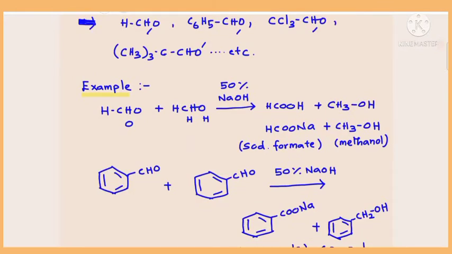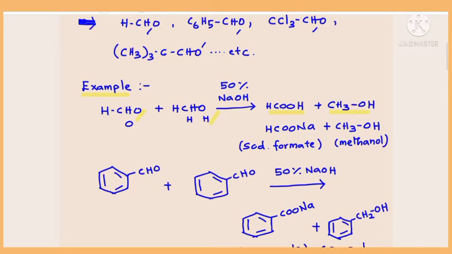I give an example with formaldehyde. Here two molecules of formaldehyde, HCHO and HCHO, in presence of 50% sodium hydroxide. In self-oxidation reduction, one compound undergoes oxidation, another compound undergoes reduction. Let us assume the first one is oxidized, the second one is reduced. An aldehyde on oxidation will give a carboxylic acid, isn't it? So formaldehyde on oxidation gives formic acid, plus when formaldehyde is reduced, you will get methyl alcohol.